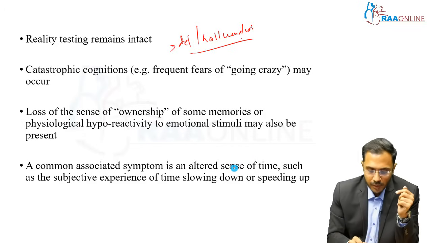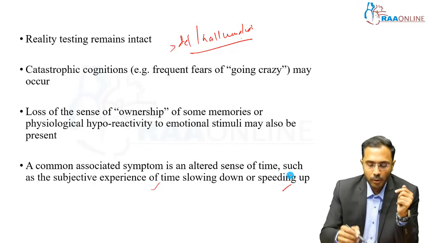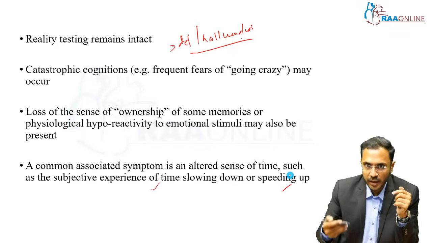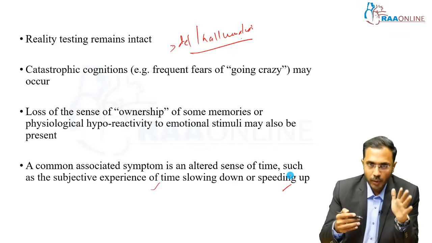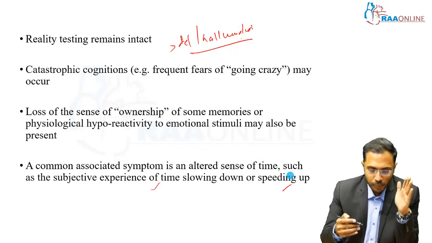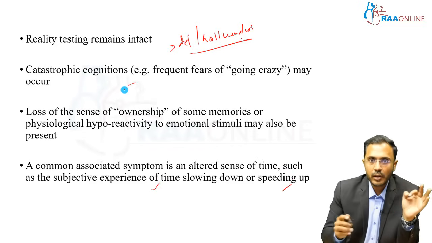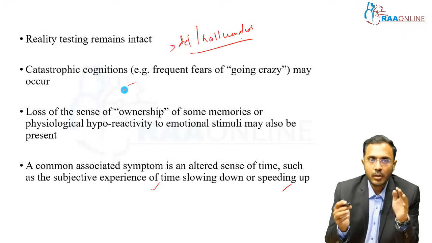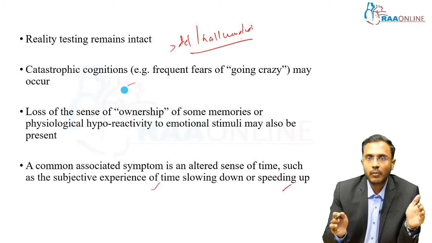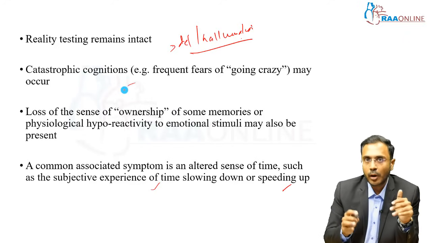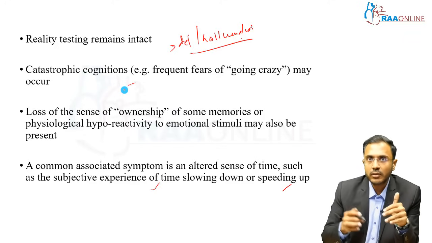They may experience time as slowed down or as speeding up. This is also a common associated symptom with either depersonalization or derealization. So associated symptoms include catastrophic cognitions, that is, feeling something bad is happening, loss of sense of ownership of some memories, lack of normal reactivity to emotional stimuli, and perceiving time as either too fast or very slow.